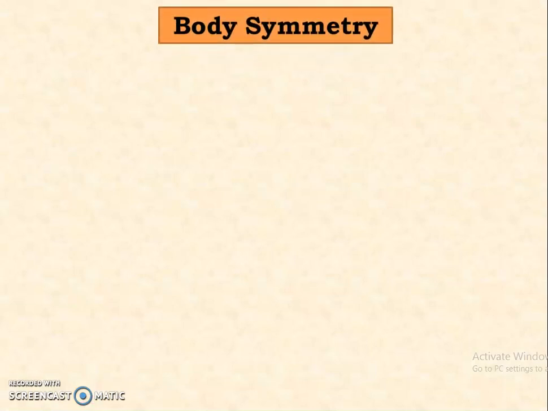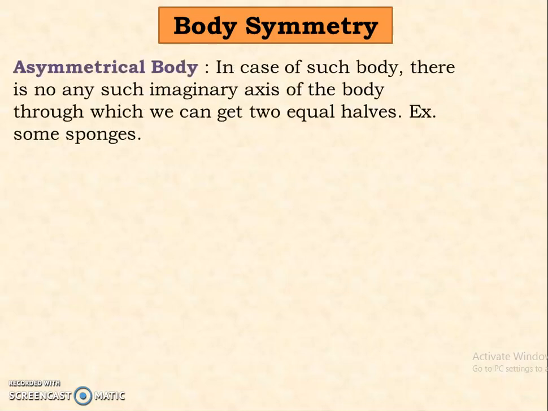Now let us come to what is body symmetry. And let us see what are the different types of symmetry. Now the first type is asymmetrical body. As the name itself suggests, in the case of such a body, there is no imaginary axis of the body through which you can cut the body into two equal halves. So an example of an asymmetrical body would be some sponges. Even amoeba is asymmetrical.